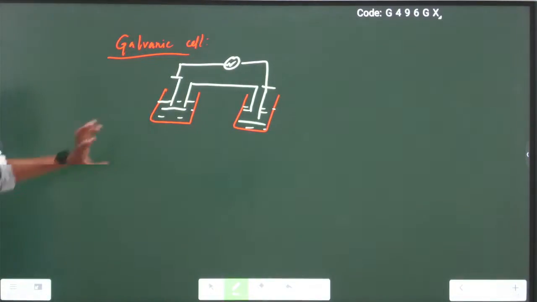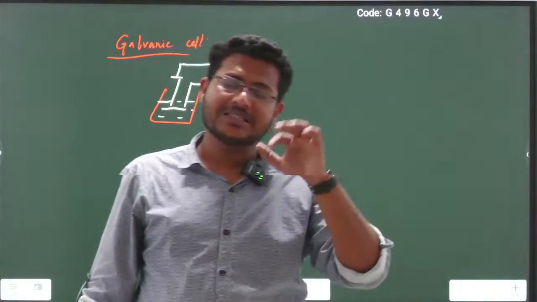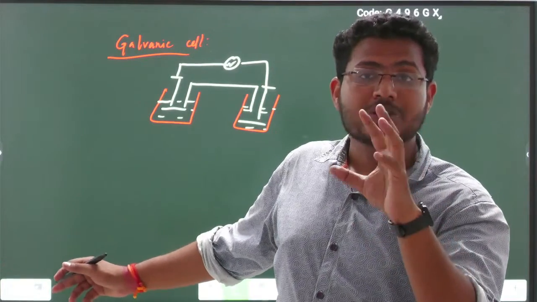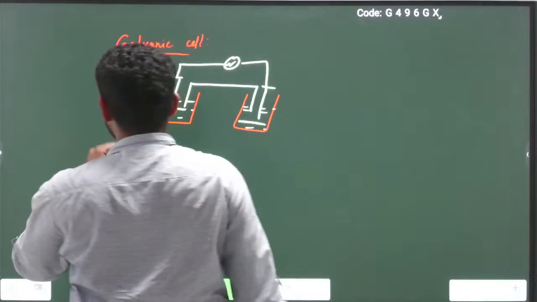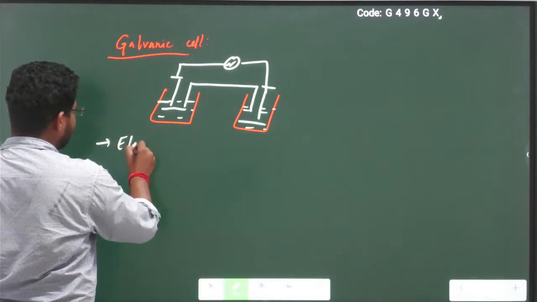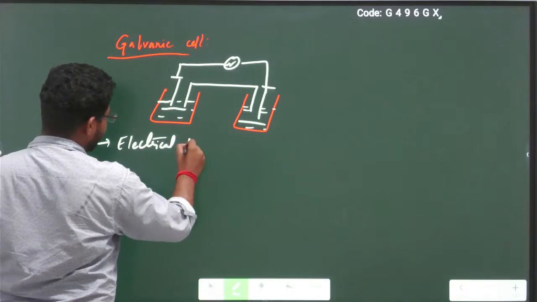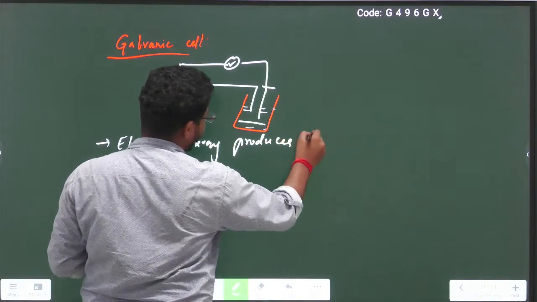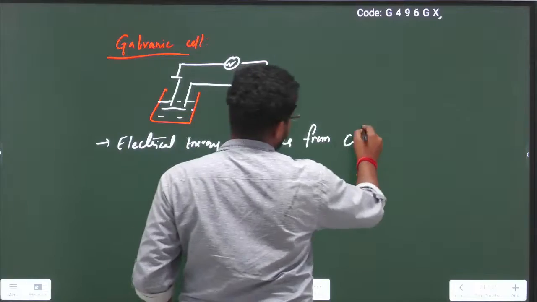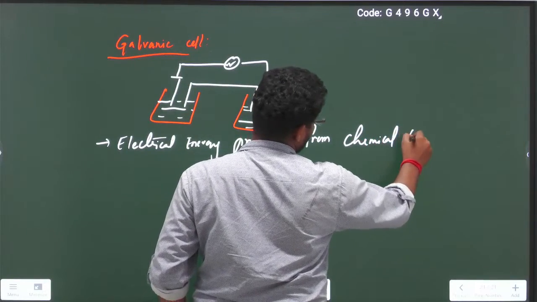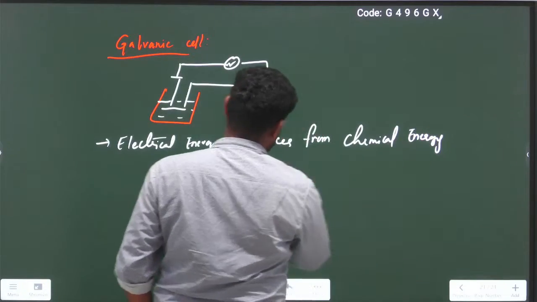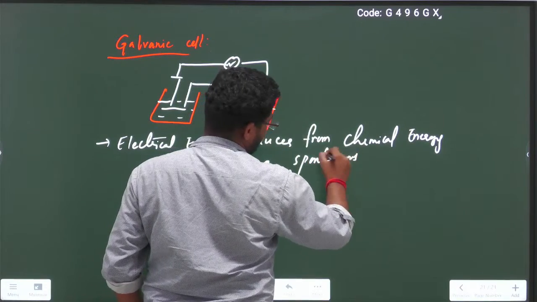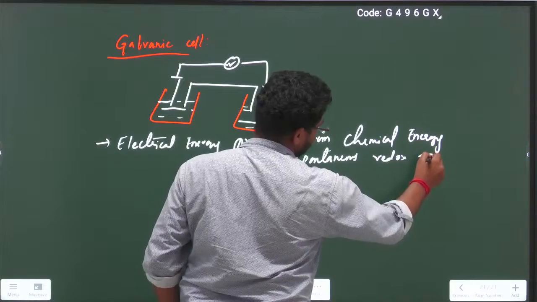So this is galvanic cell. Galvanic cell is one of the types of electrochemical cells. Similarly, it also generates electrical energy from chemical energy by a process called a redox reaction, a spontaneous redox reaction. Here, electrical energy is produced from chemical energy by a spontaneous redox reaction.